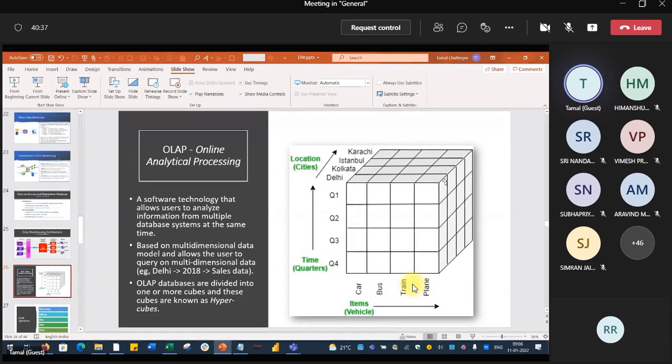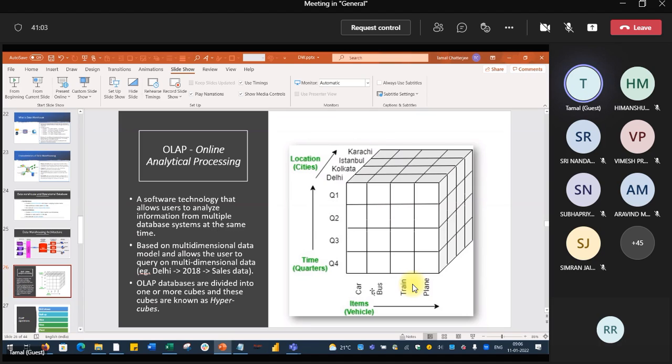So even if this is a cube sort of thing, we have been taught in the books, we have seen this type of pictures. But in practical life, there is no database which is having X, Y, Z. We are only having two-dimensional table or tables.